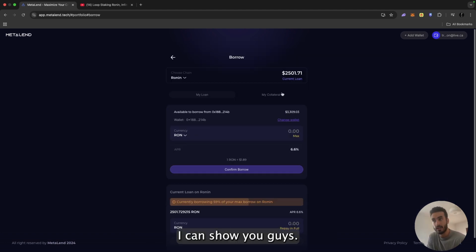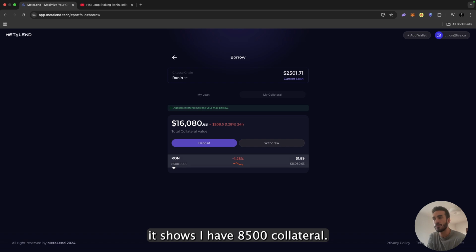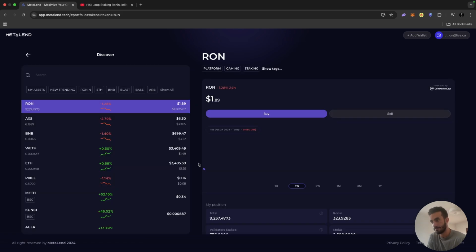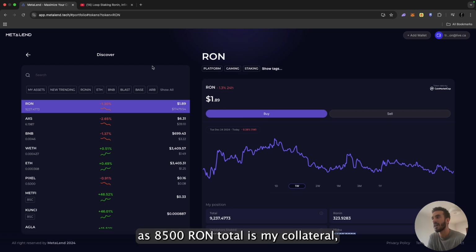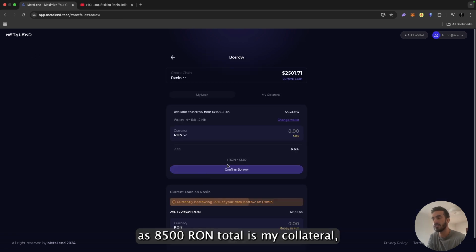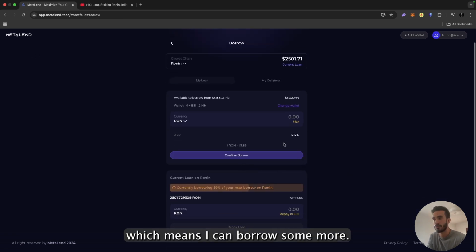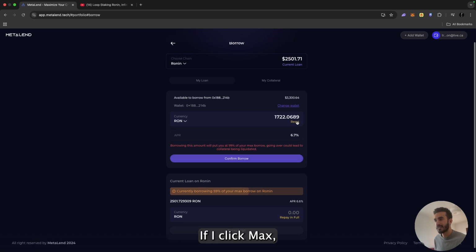So if I go here, I can show you guys. If I click on my collateral, it shows I have 8,500 collateral. The original 6,000 is my 6,000 real RON. The 2,500 is my borrowed RON that I staked, so you can see here 8,500 RON total is my collateral, which means I can borrow some more. If I click max, it shows I can borrow 1,700 more RON.